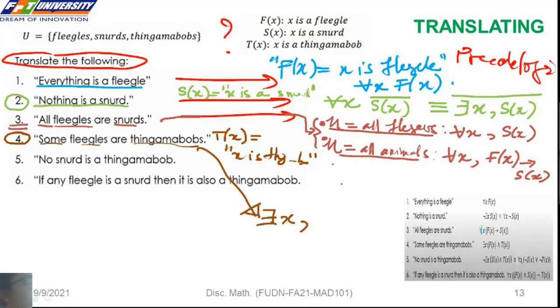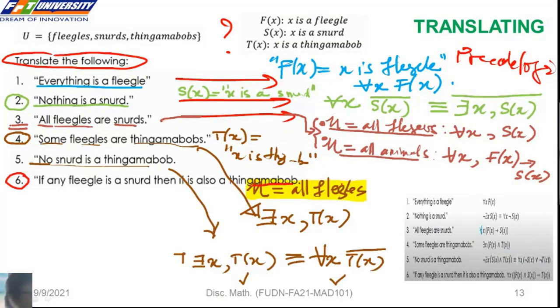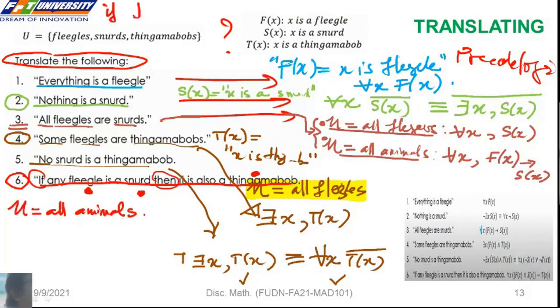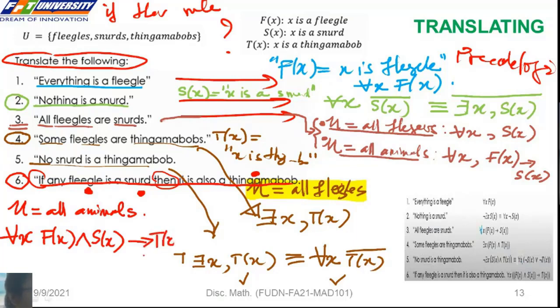If the domain is all people, then exists H, F of H. The last one is: people not Timambo. So we can set up the domain all animals. So for all H, if F of H is a snot, it means and snot, then also a Timambo. So it means implies Timambo.